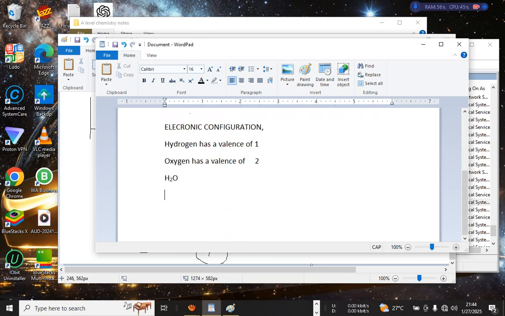Now for our second, it is calcium chloride. Calcium has a valence of 2, and chlorine has a valence of 1.